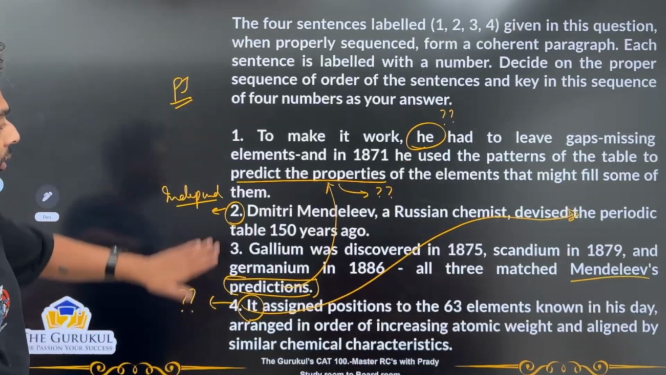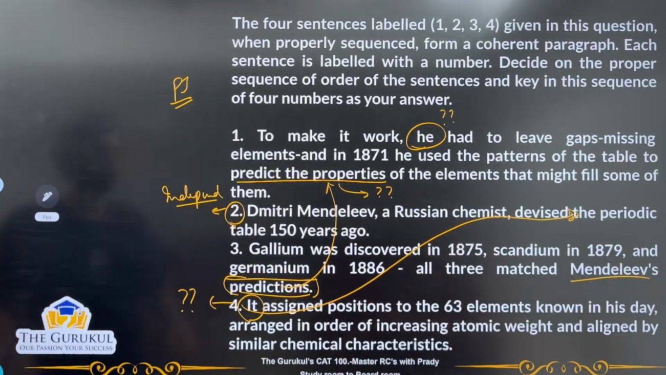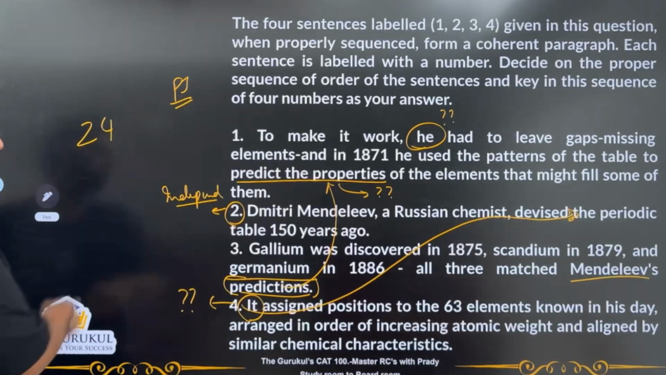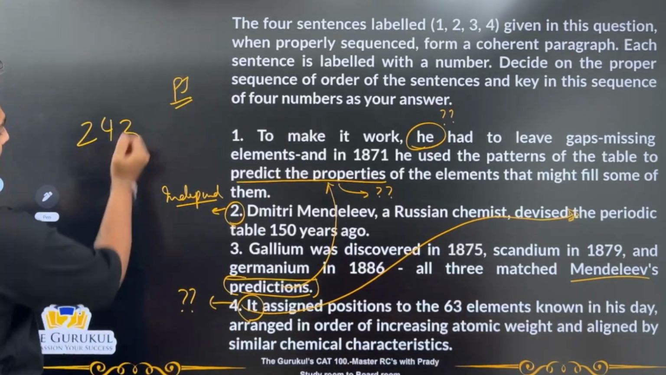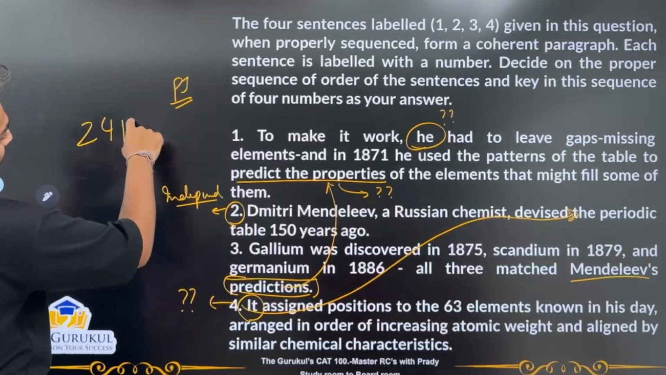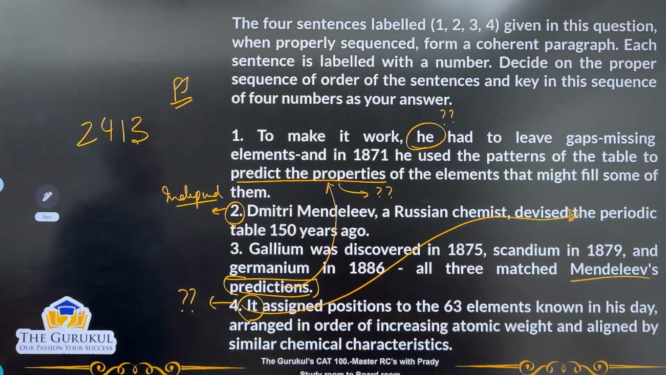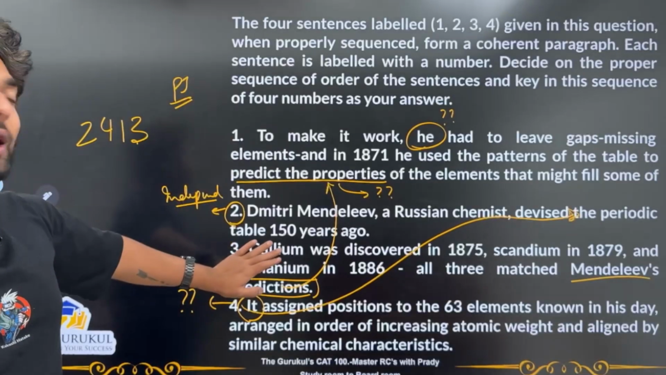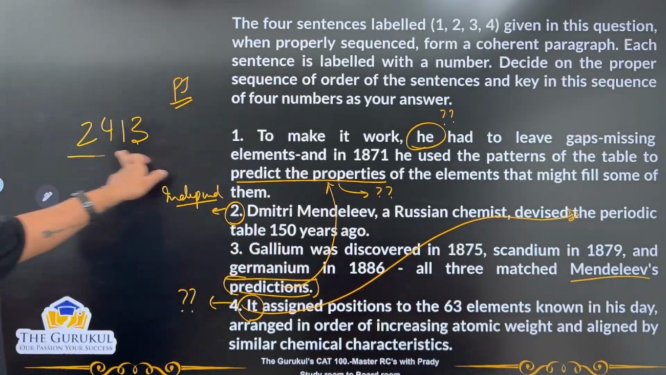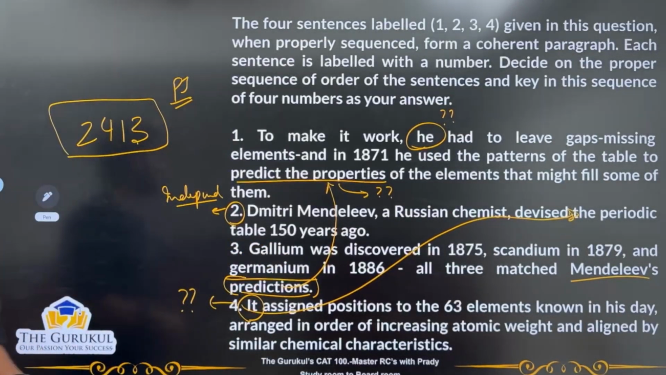Yes. So, the best order would be 2, then 4, then we could come to 1, and then we could go for 3, wherein he had left some things, he has predicted, and those predictions were met in 3. So the best answer is 2, 4, 1 and 3.